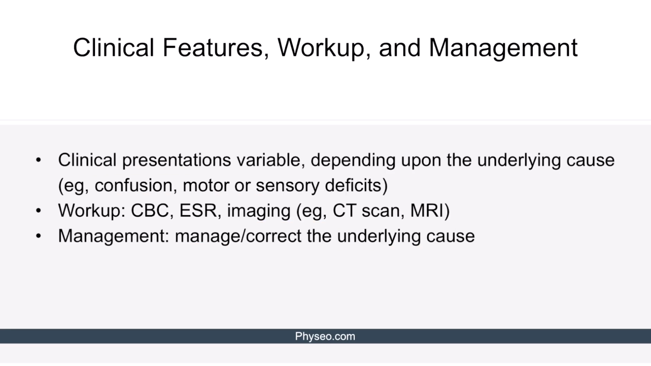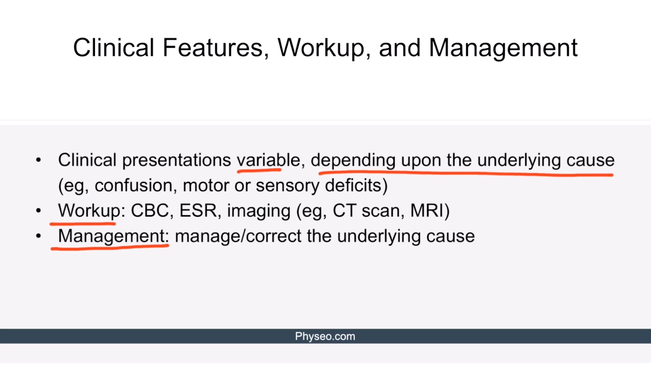So, the clinical features of secondary headache are pretty variable depending on the underlying cause. For example, the patient may present with confusion, motor, or sensory deficits. Workup is usually dependent on the suspected cause. Some useful tests include complete blood count, measuring erythrocyte sedimentation rate, and imaging modalities such as CT scan or MRI. Finally, management depends on addressing and correcting the underlying cause.